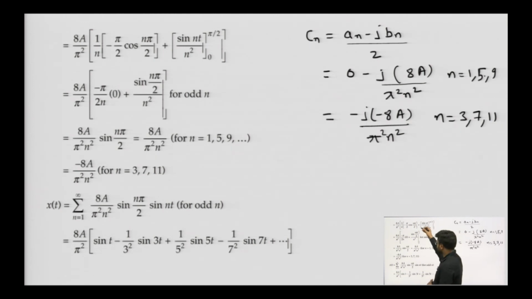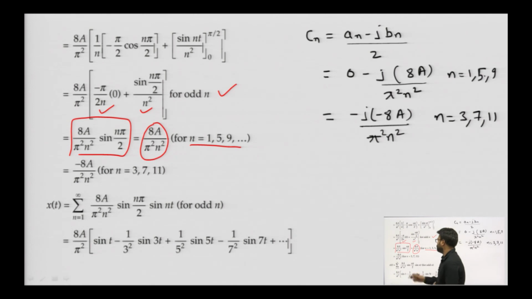After putting the limits, we will obtain minus pi by 2 n into 0, because cos n pi by 2 is 0, plus sin n pi by 2 by n square, and that is for odd values of n only. So we will obtain it as 8a by n square pi square sin n pi by 2, and it can be further written as 8a by n square pi square for n equals 1, 5, 9 and minus 8a by n square pi square for n equals 3, 7, 11, but it will exist only for odd values of n.